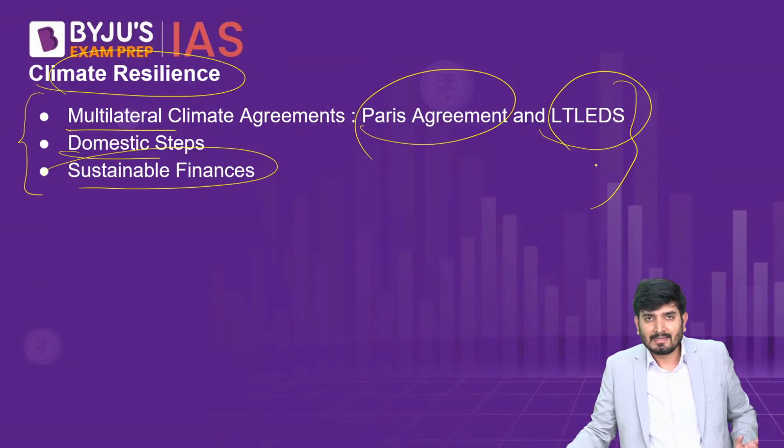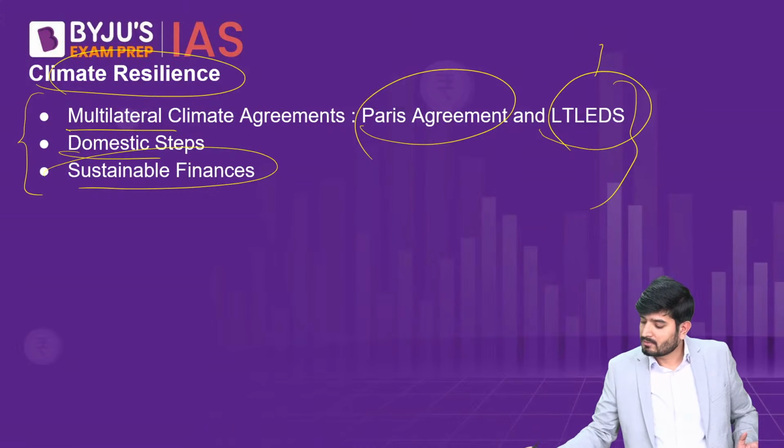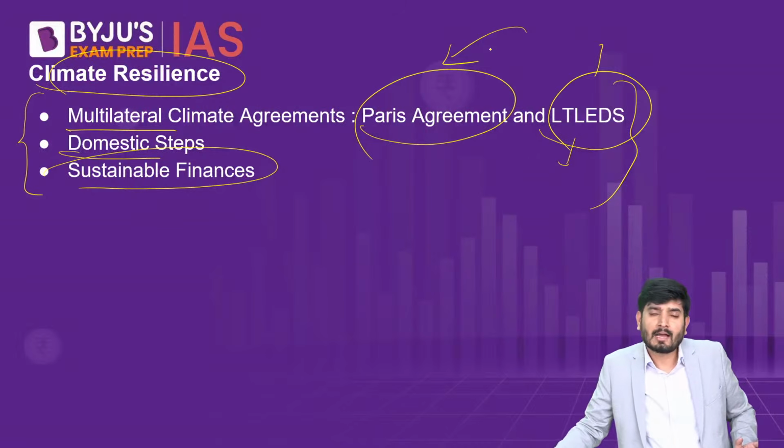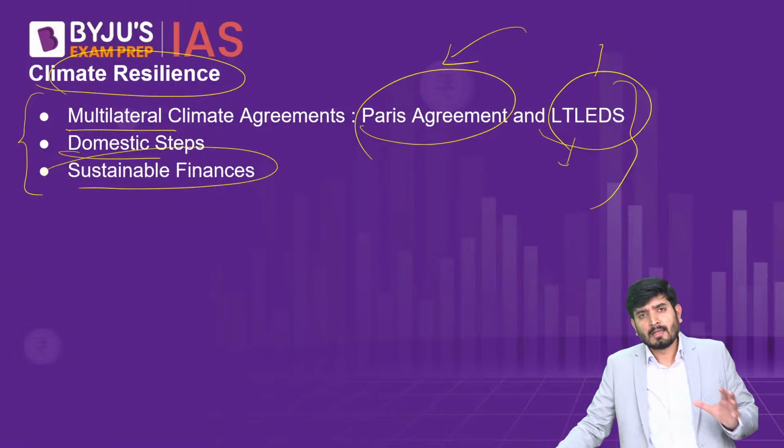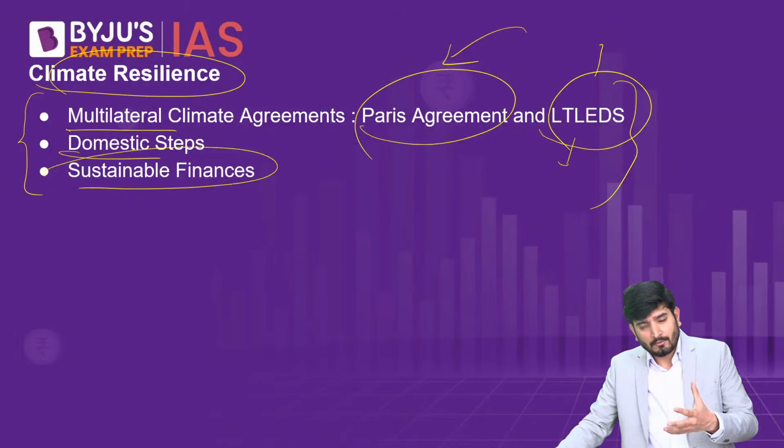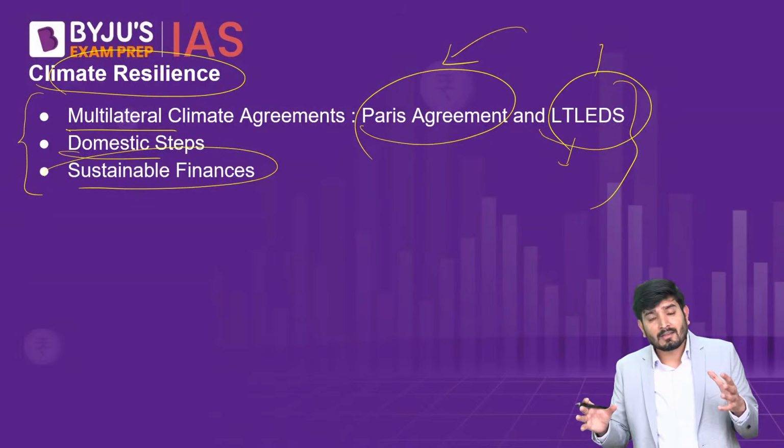And this LT-LEDS strategy, which is the long-term low emission development strategy, was presented by the government at COP27 in Sharm el-Sheikh. So the Conference of Parties under UNFCCC was there in Sharm el-Sheikh, and the government presented a strategy, of course, that yes, we will do these things, we'll reduce our carbon intensity, we will absorb more and more carbon, we'll go for more and more afforestation, we'll increase our renewable energy capacity.